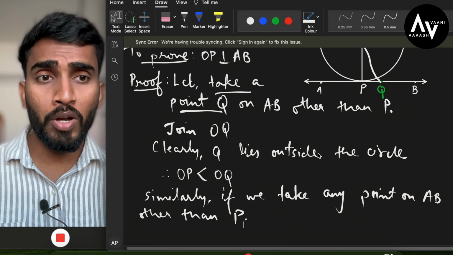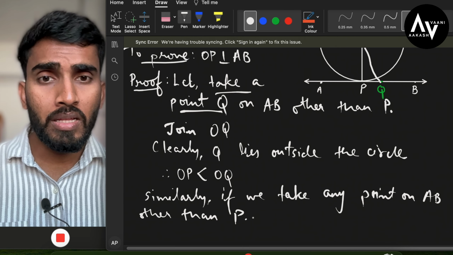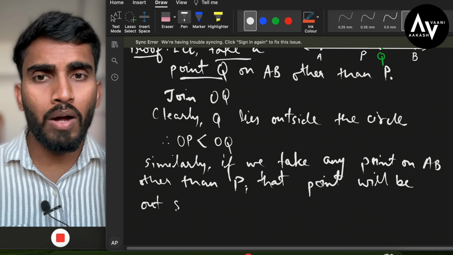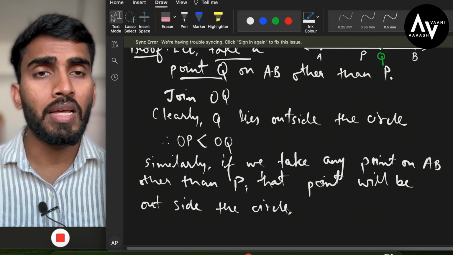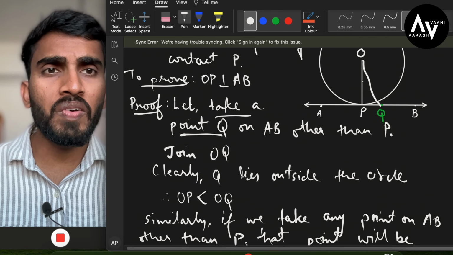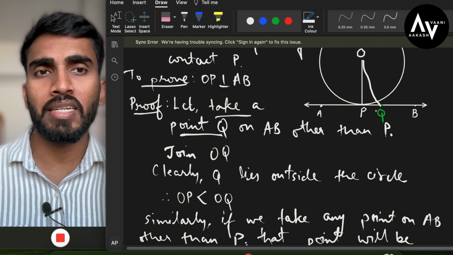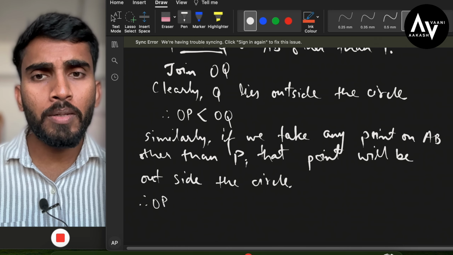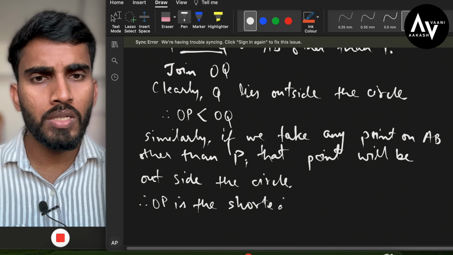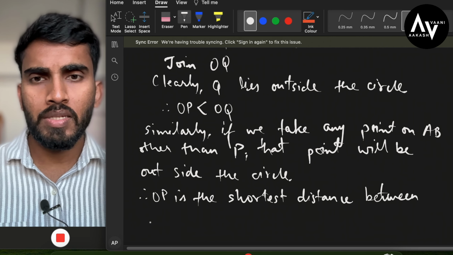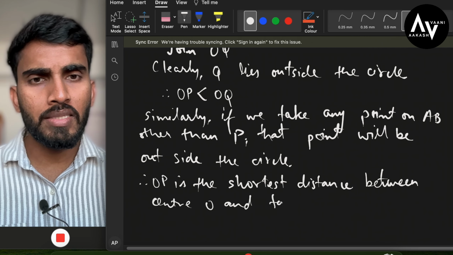Similarly, if we take any point on AB other than P, that point will be outside the circle. That means ये OP जो है वही सबसे shortest distance है between the center O and the tangent AB. So OP is the shortest distance between center O and tangent AB.